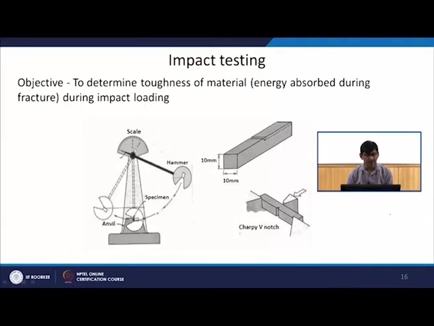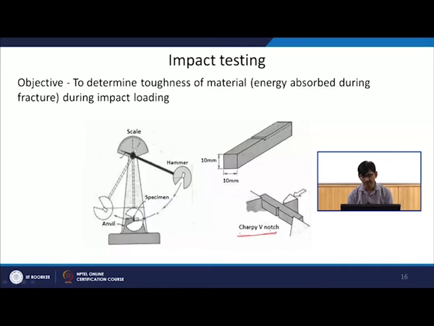Now, this is just one slide on impact testing, which is one of the important aspects of any material development, especially for automobiles, as I was telling you. Our objective here is to find out the energy absorbed during the fracture. Maximum energy absorbed is what we want.